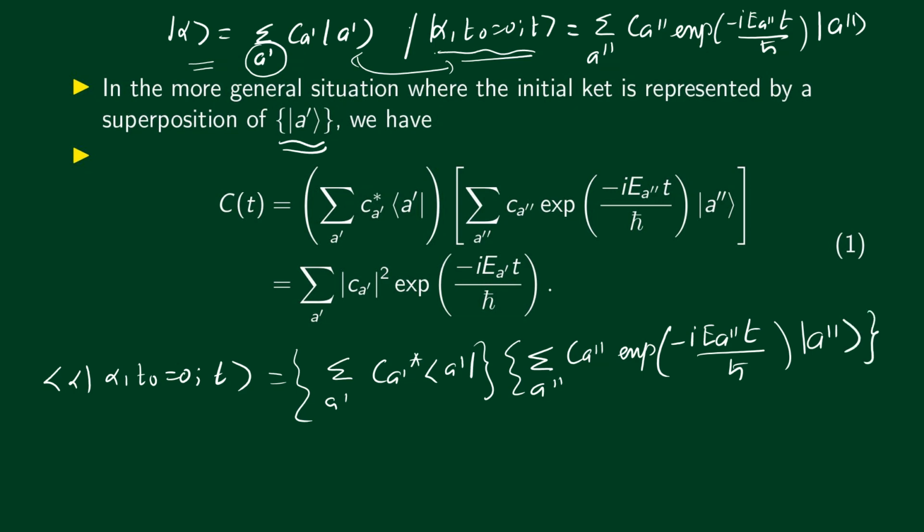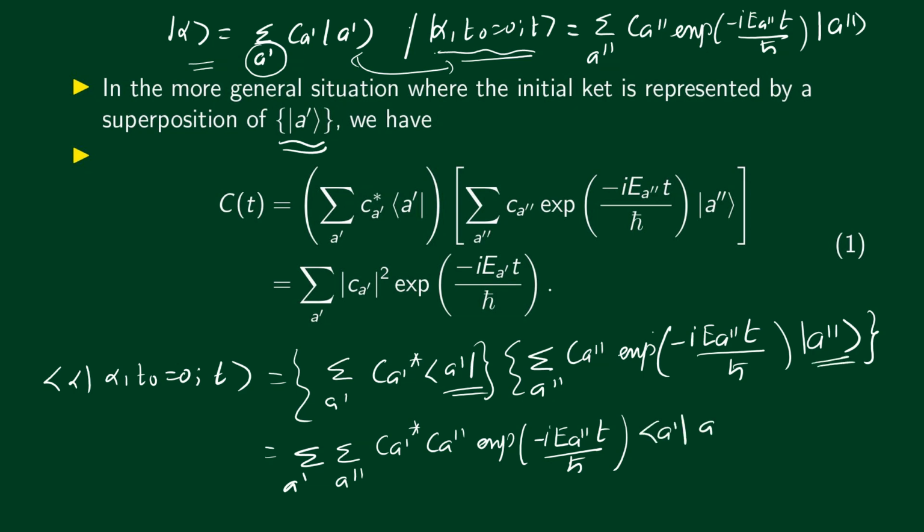Now we can bring the numbers together. There are two summations, one over a prime and the other over a double prime. We have c_a' star and c_a'', which are numbers. We also have this number, exponential minus i E_a'' t divided by ħ. And then we have a bra a' from here and ket a'' from here. Now we use the orthonormality property. This bra a' ket a'' is the Kronecker delta, delta a' a''.